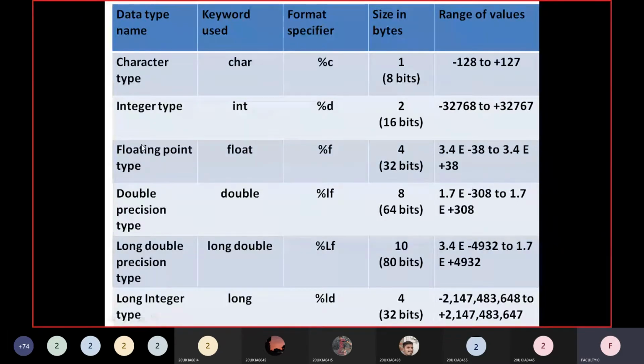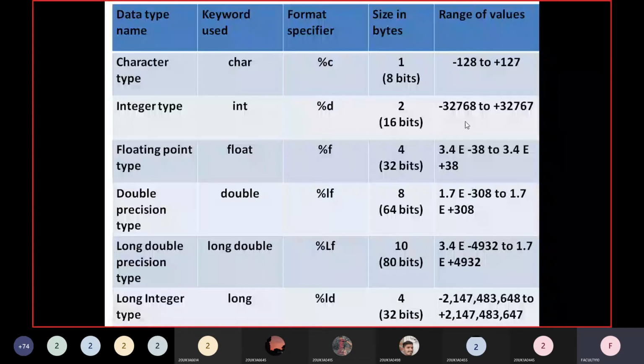So what is the difference between integer data and floating point data? I told you in the last class. Integer data is numbers without any decimal point. Floating point data means numbers with a decimal point.